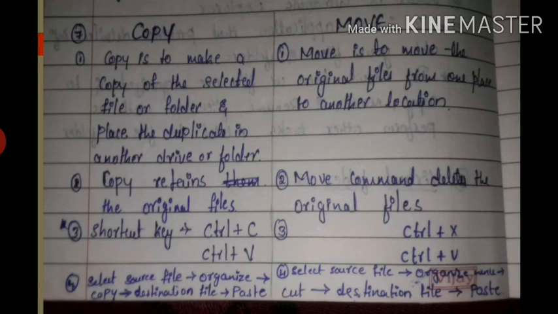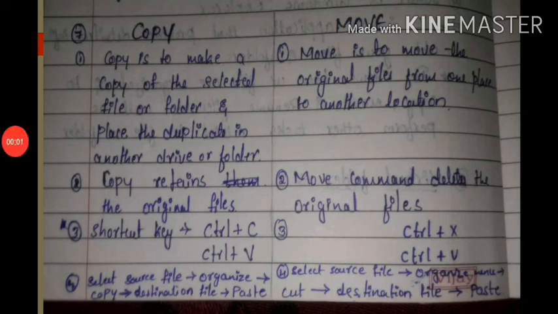First method: open a drive or folder containing the file you want to copy. Select the file or folder you want to copy. Click the organize button. In that, choose the copy option. Open the destination folder where you want to copy the file. Click the organize button again and then click paste.